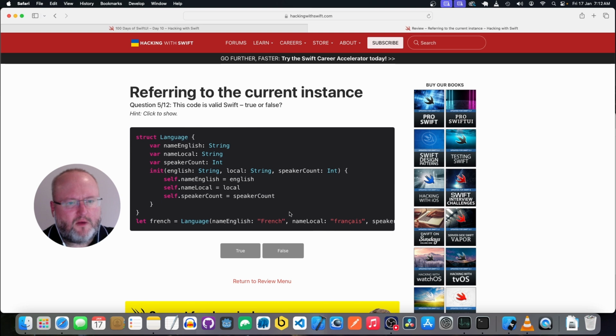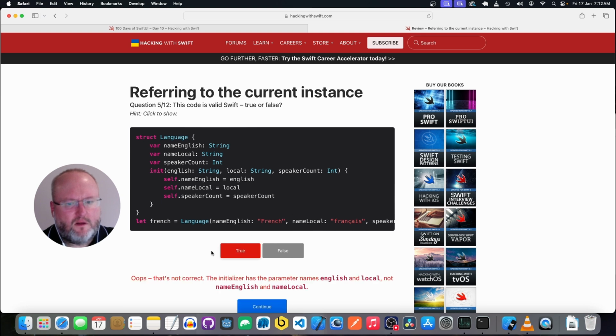Yeah, that looks valid. The parameters have names english and local. Oh, down there it's calling it with the internal names, not the init method names. Okay.